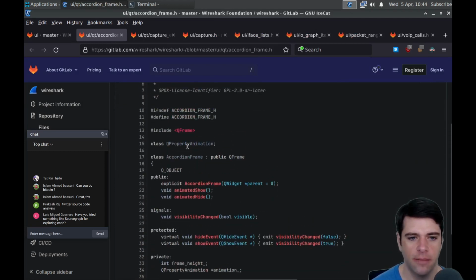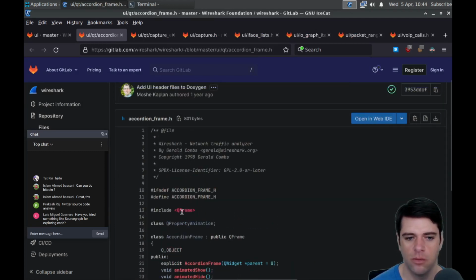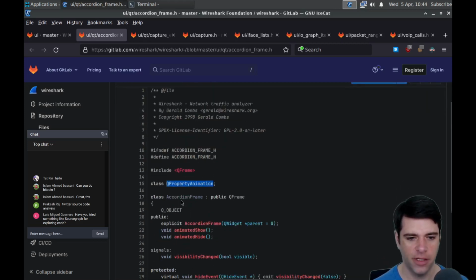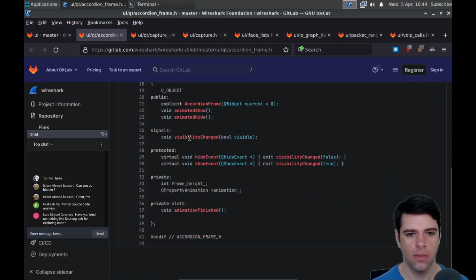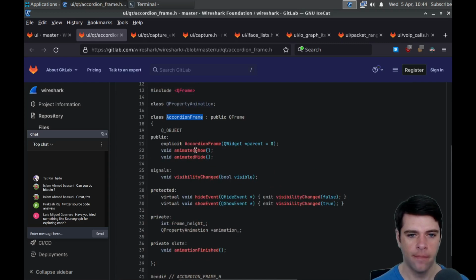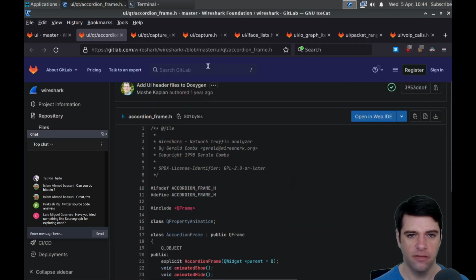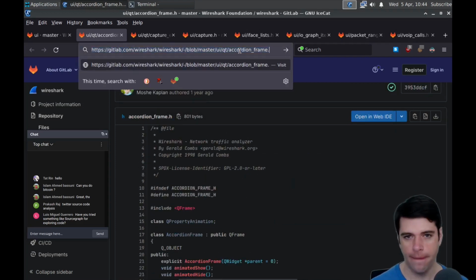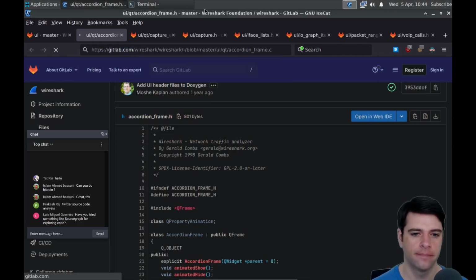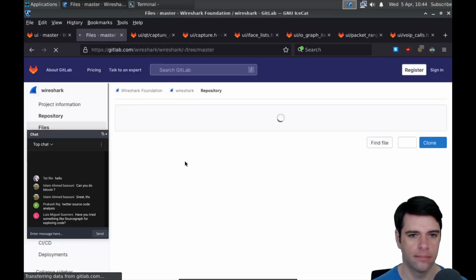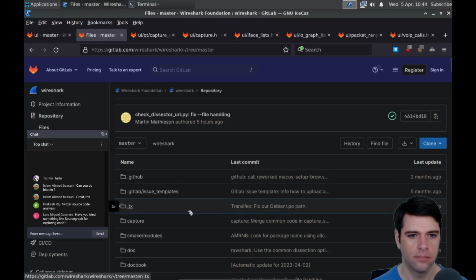So we're going to import QFrame, and we've got a QPropertyAnimation. AccordionFrame is the class, and there's not much here. Animated show, animated hide, visibility change. We've got hide event and show event. We've got animation finished. Is the C file more interesting? Oh, we don't have it.